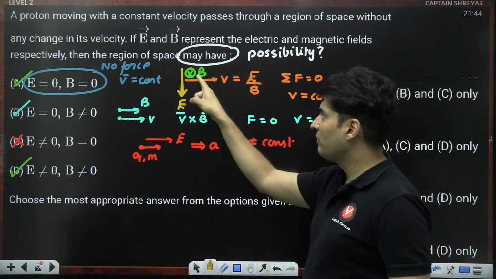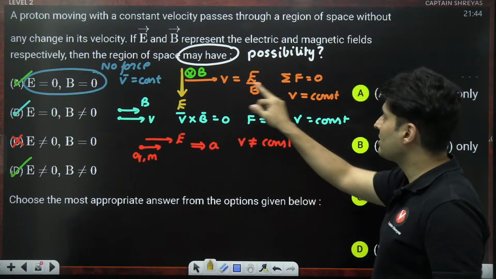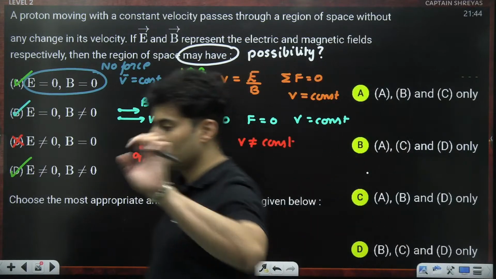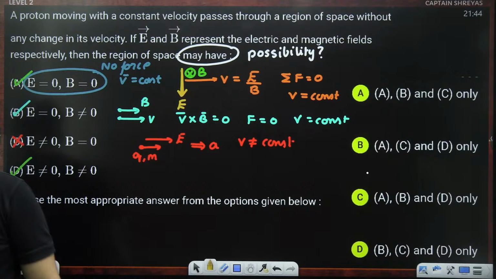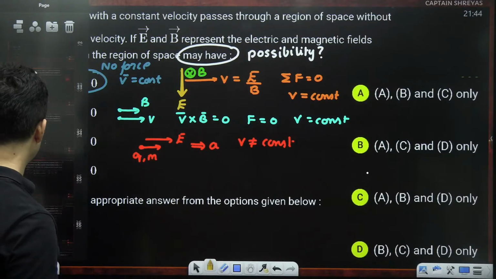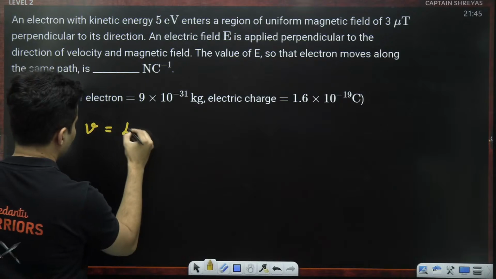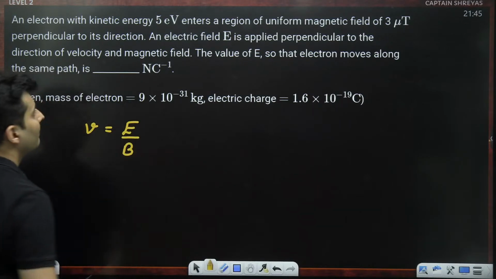This can only happen when magnetic field, velocity and electric field are mutually perpendicular and the speed equals electric field by magnetic field. That's all we have to do over here. So our speed should be electric field by magnetic field.